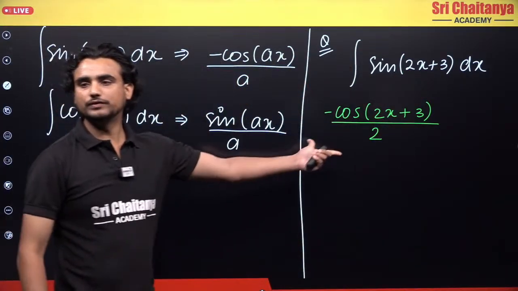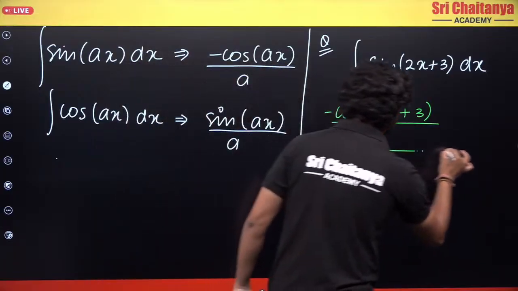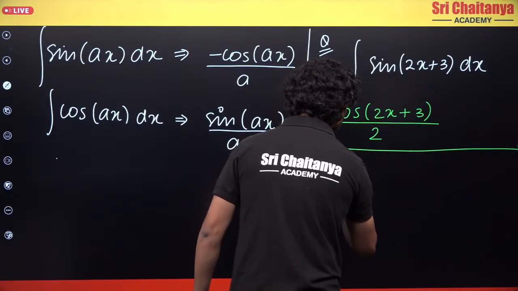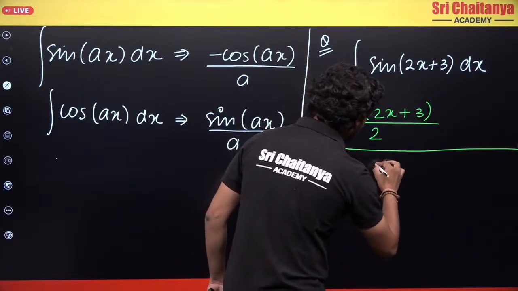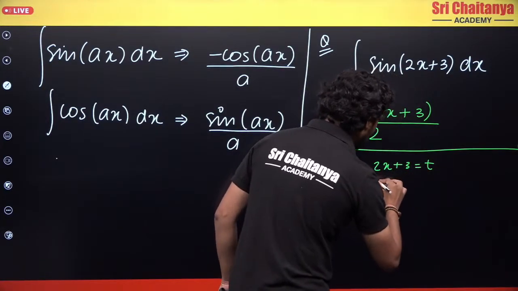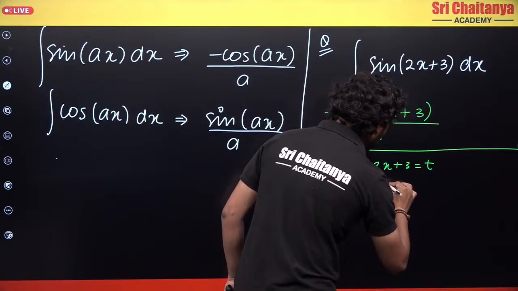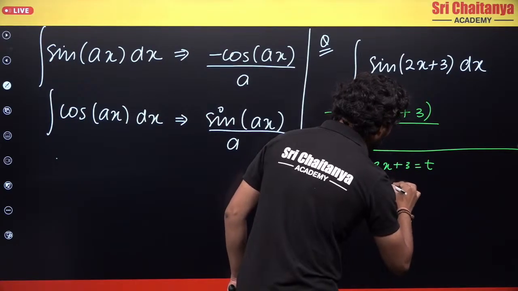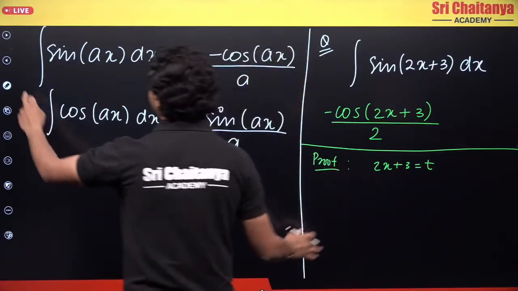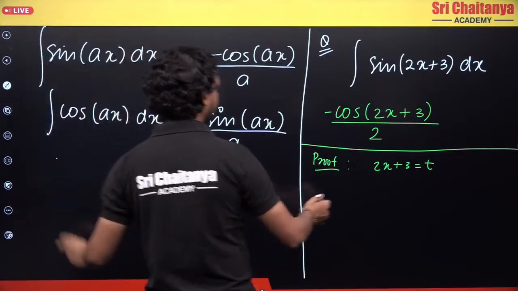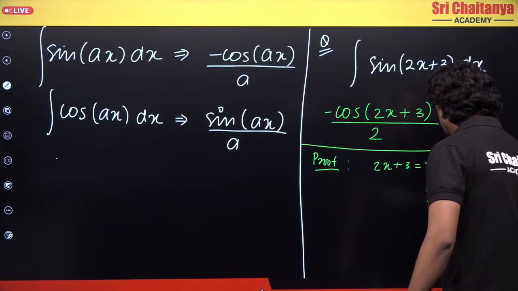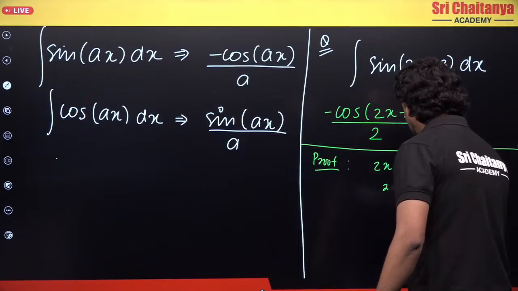And we can prove this by the substitution method. This proof is very easy. I will substitute 2x plus 3 as equal to t. Once I differentiate with respect to x, dt by dx will be equal to 2 plus 0.